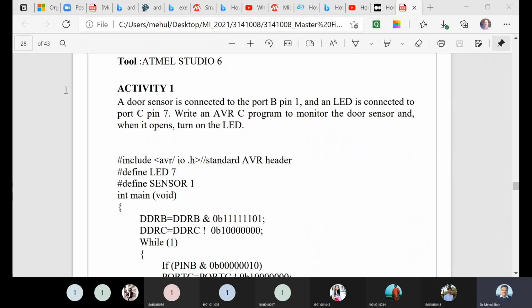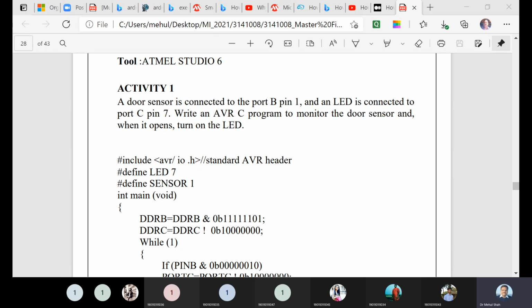Okay, so this is how you can program in C language using B port and C port, and whenever PB2 becomes 1, then this will be done. Okay, guys. Yes, sir. More things you can do on your own. There are some videos available, so you can follow that. Okay, so this is for today's lab.